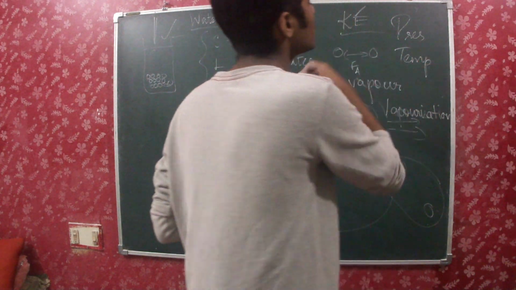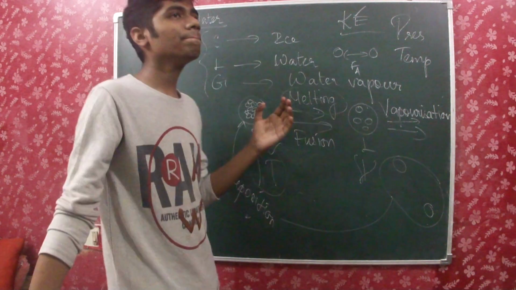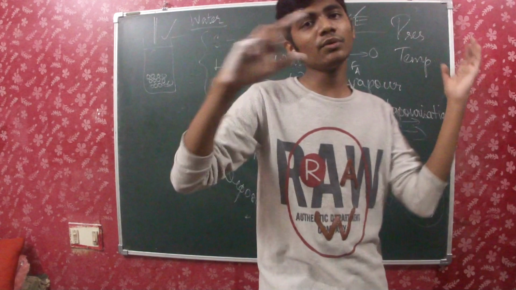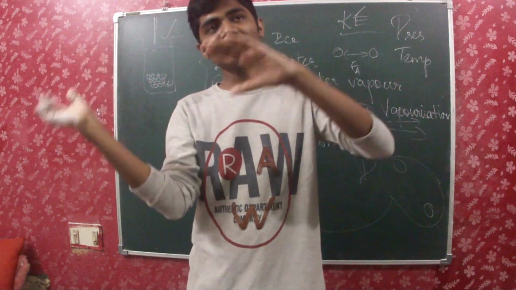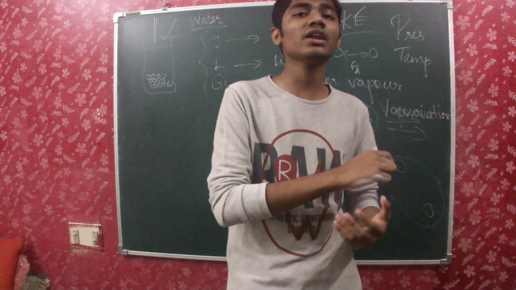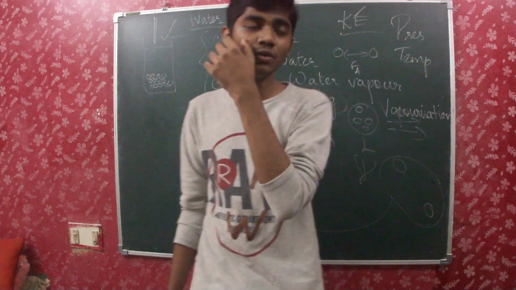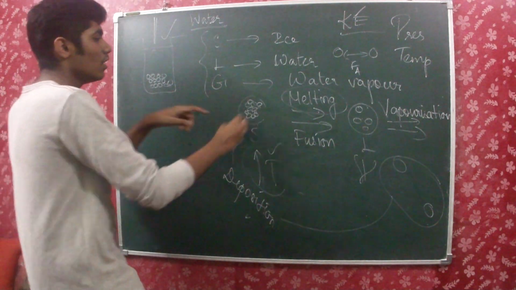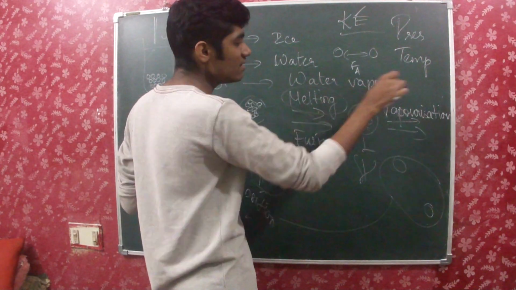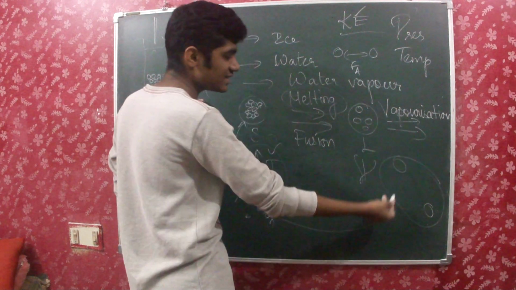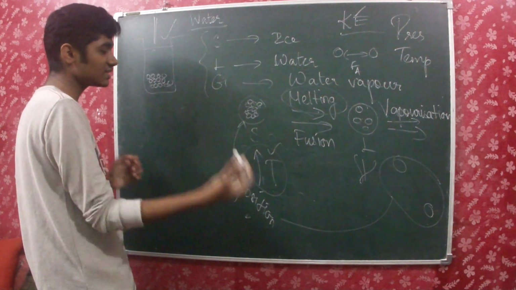When you are increasing the pressure, the inverse thing happens, that is gas, liquid, solid. So gas changes into liquid when you are increasing the pressure. Further, if you are increasing, liquid changes into solid. And if you are increasing the temperature, solid changes into liquid and liquid changes into gas. So now let's know, solid to liquid is melting, liquid to gas is vaporization, gas to solid is deposition.